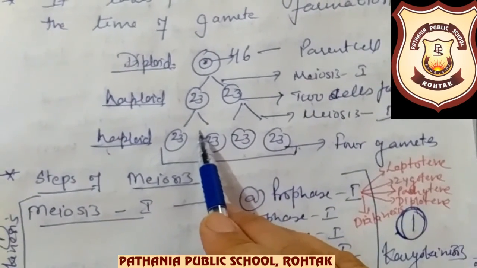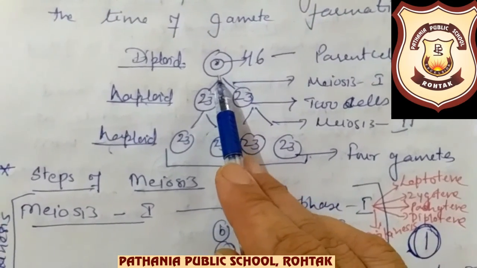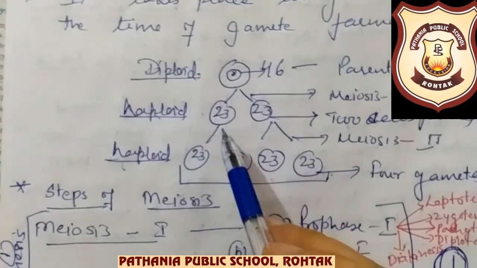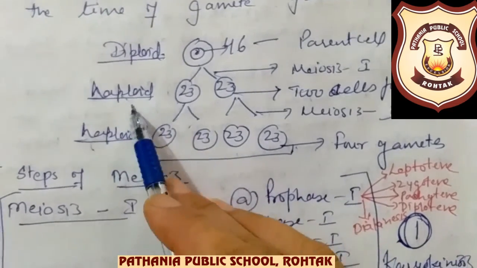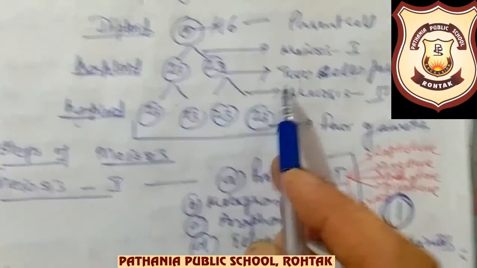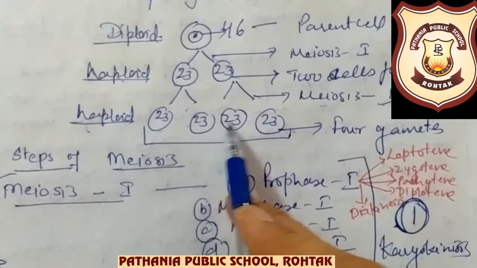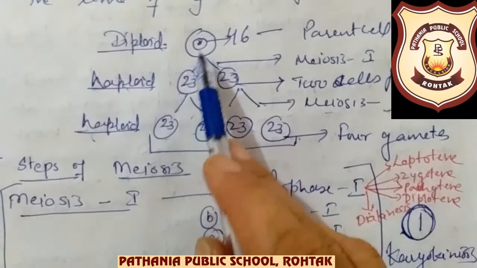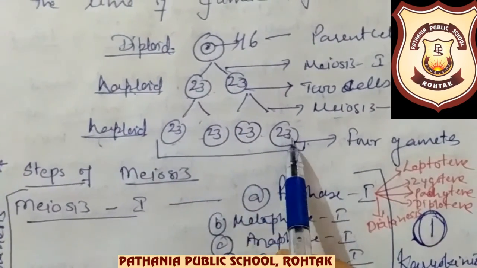Look at here, meiosis is the process of cell division in which the number of chromosomes reduces to half. This is the definition. And it takes place in the germ cell at the time of gamete formation. Okay, so these 3 points are written in 2 only, and this is the pictorial representation of meiosis: if in the germ cell or the parent cell 46 chromosomes are there, it will undergo meiosis 1 and haploid cells are formed.